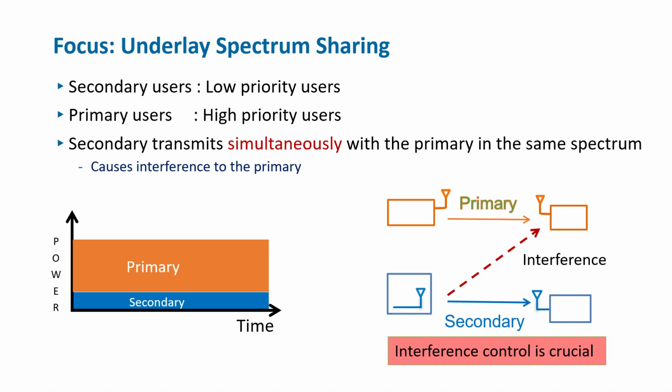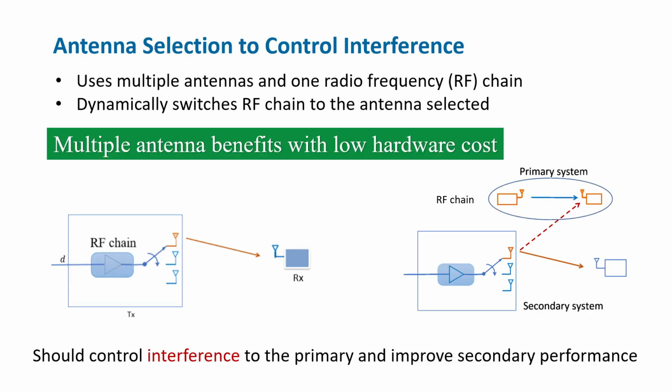We focus on the underlay mode of spectrum sharing, in which the low priority secondary user transmits simultaneously in the same frequency band as the high priority primary user. Hence, secondary transmissions will cause interference to the primary. Controlling this interference is crucial, as new wireless systems must communicate without disturbing the primary licensed user.